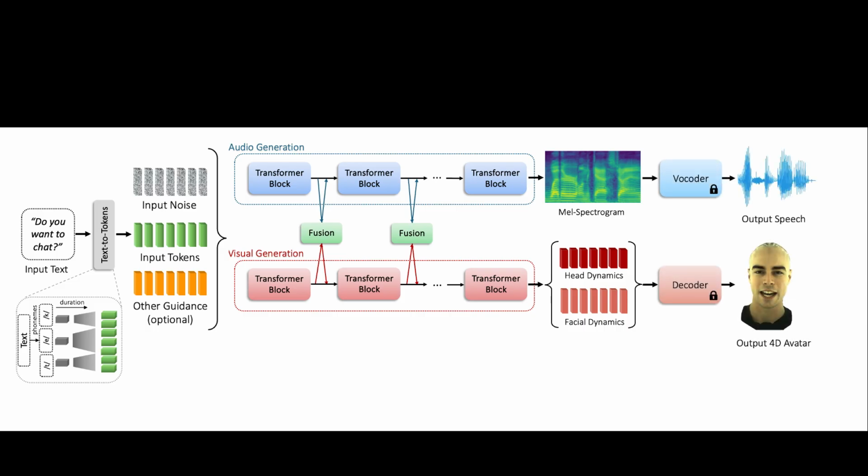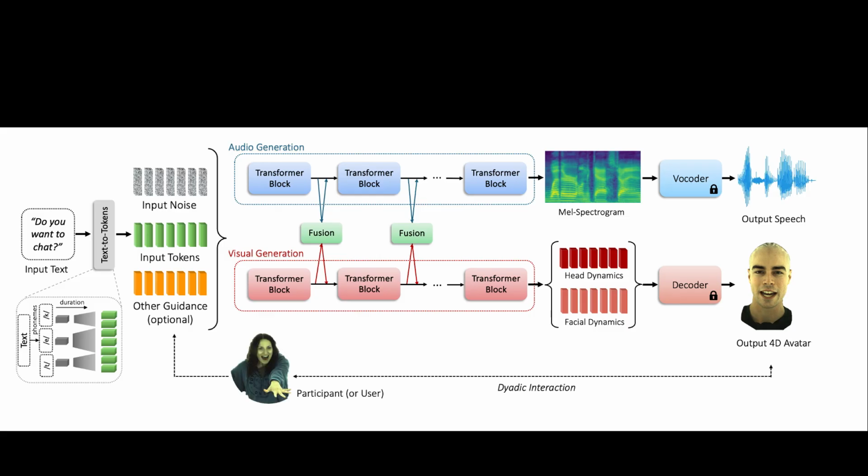The audio transformer generates mel spectrograms, which are then transformed into speech using a vocoder, and the visual transformer outputs facial expression codes and head pose, which are then rendered into a 3D avatar. We train this generative model using flow matching. On top of text input, we also allow to condition the model on user speech and visual inputs. This way, we allow our avatar to actively listen to a user, backchannel expressions, and be reactive.